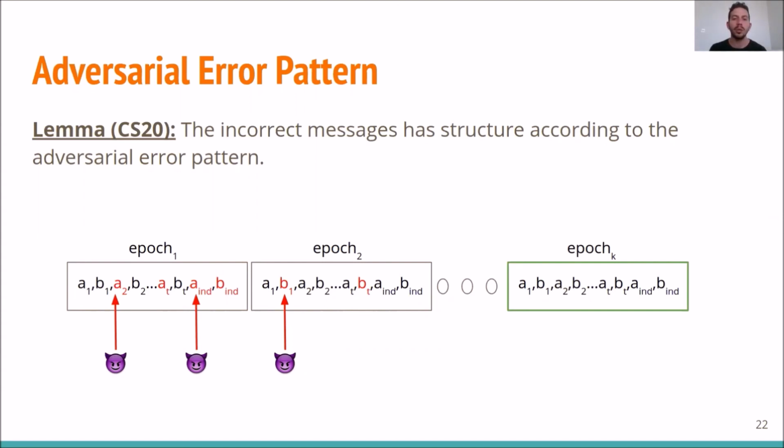Namely, in our paper, we were able to prove that if the adversary corrupts a message, there is a potential of influence on the consecutive rounds that decays over time. And so if the adversary wants to increase that potential, he has to corrupt some more messages. In this example, if epoch K is out of the scope of that potential, then all the messages sent in epoch K are correct.